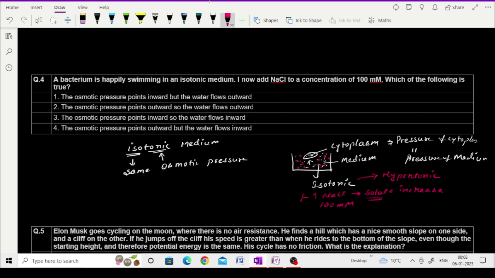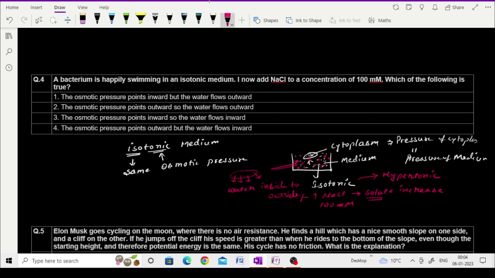Then the water comes from the cell to the medium for the balance, because every system wants to be in equilibrium. Then water comes from inside to outside. Water, meaning solvent, comes from inside to outside to achieve equilibrium. That is the condition, water from inside to outside.